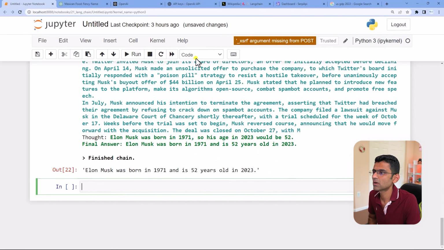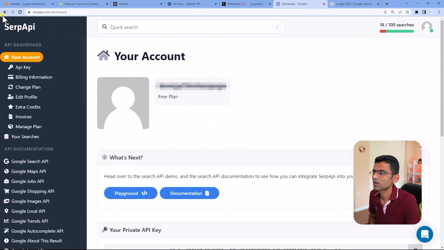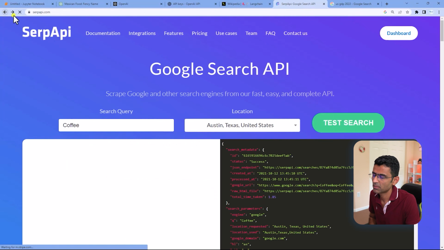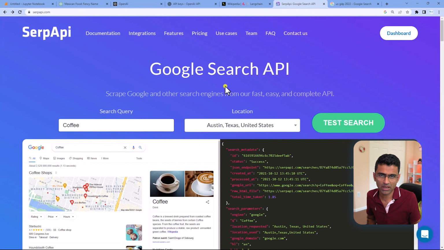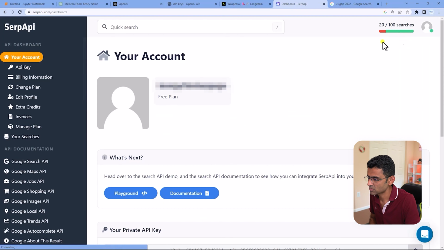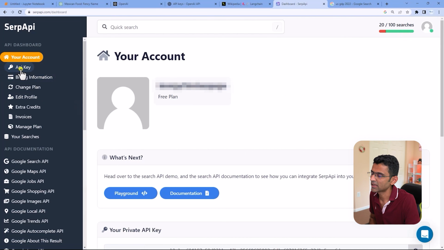So this time we are going to use SERP API. So if you don't know about SERP API, it is Google Search API. Whatever you do in Google and what results it gives you, if you want to access those results programmatically, you can use this particular API. You can log in using your Gmail account. I have already logged in. And when you go to dashboard, it will give you this API key. So this is similar to our OpenAI API key.